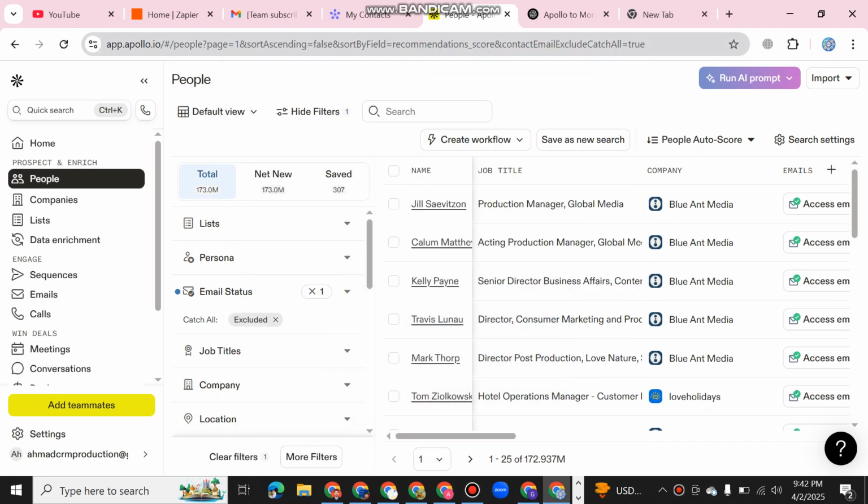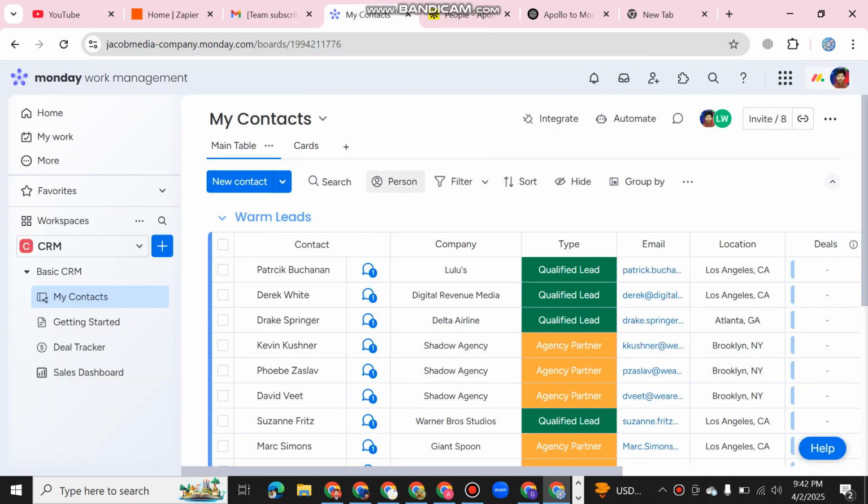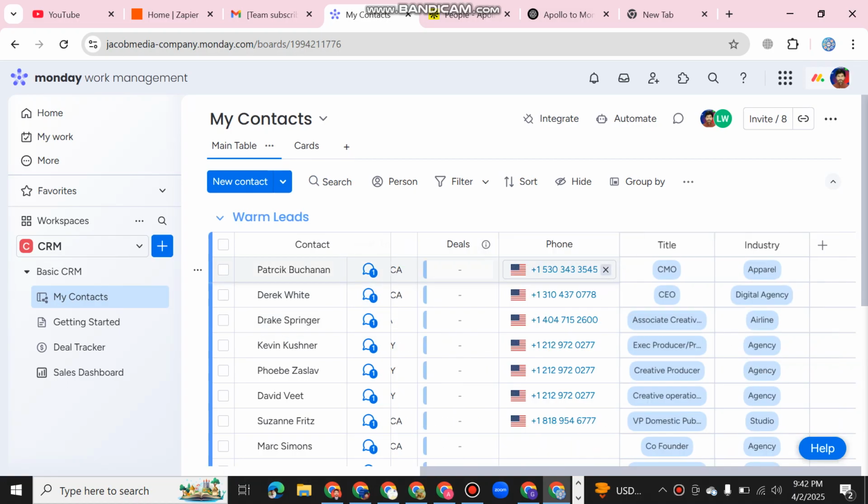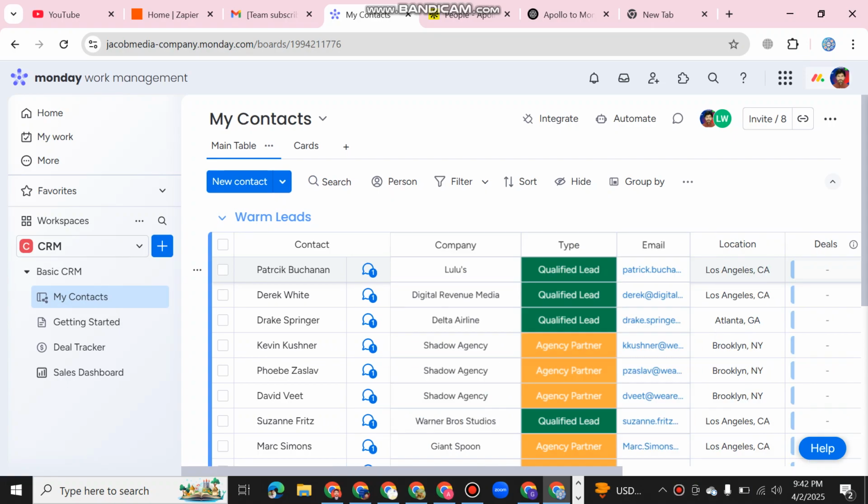So now I am going to start this. First, I need to confirm that I have access to a CRM workspace in this contact board. Do you want contact fields like company, type, email, location, number, deal, industry, etc.?